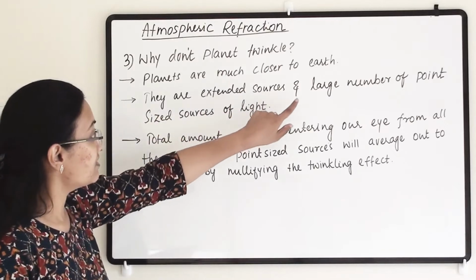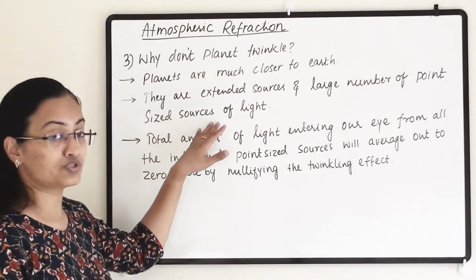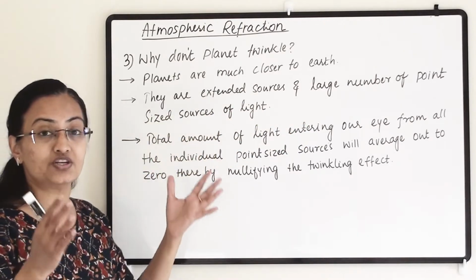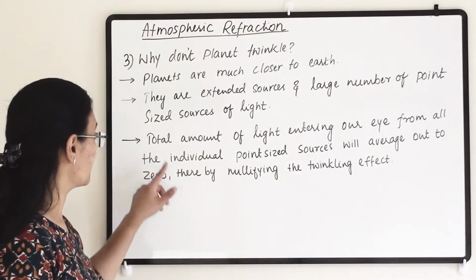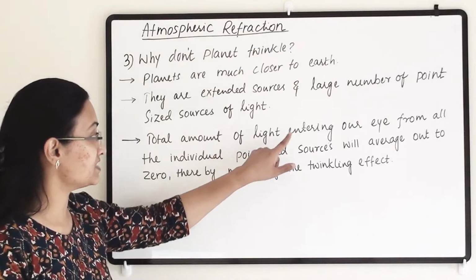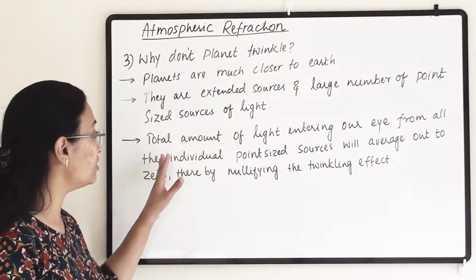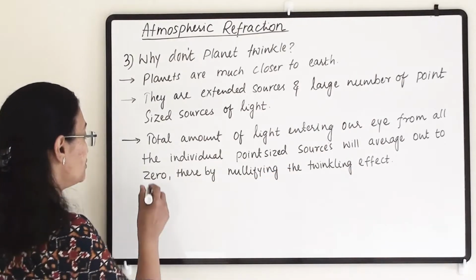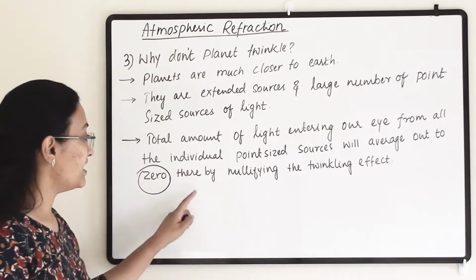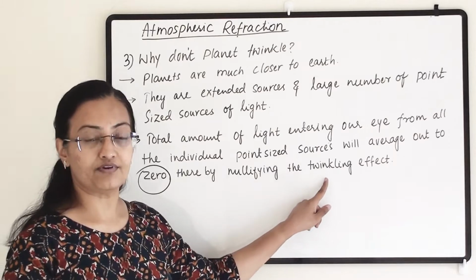Here there are a large number of point-sized sources, so from each and every point, a number of rays are coming towards the earth. So the total amount of light entering our eye from all the individual point-sized sources will average out to 0, thereby nullifying the twinkling effect.